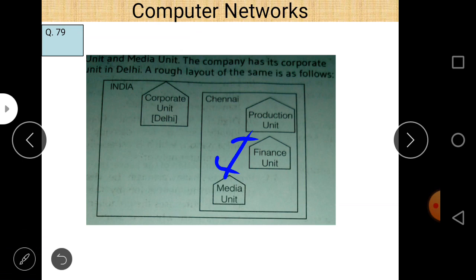If you write LAN, it is also correct, but MAN is more correct as compared to the LAN, because you have to connect 15 meters up to 70 meters up to 15 kilometers.